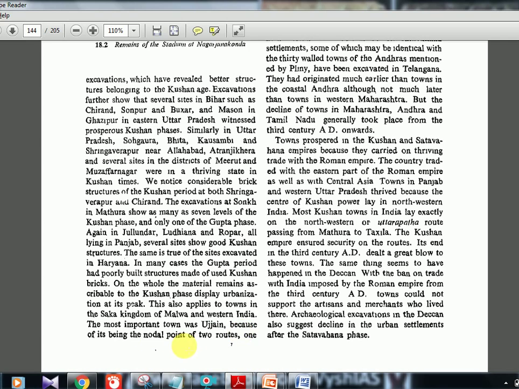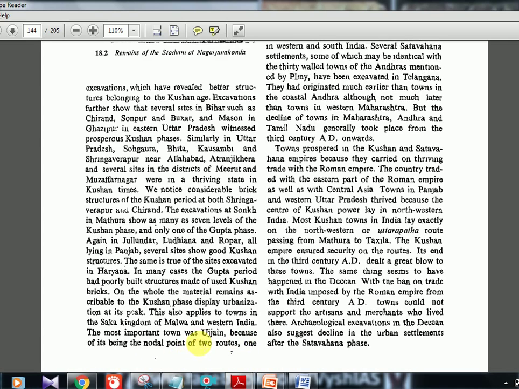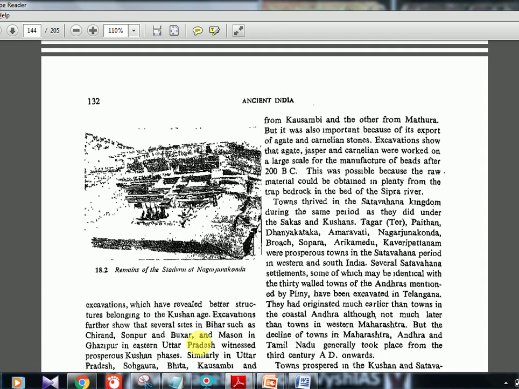Ujjain was important because of it being the nodal point of 2 routes. Okay, Ujjain I told you it was a nodal point, a connecting point of 2 routes, Taxila and Ujjain, and Kausambi and the other from Mathura. It was also important because of its export of agate and carnelian stones. Excavations show that agate, jasper, carnelian, many kinds of stones were there, and large scale manufacture of beads after 200 BC. This was possible because the raw material could be obtained in plenty from the trap bedrock in the bed of the Shipra river. I already told you the Shipra river was there in Ujjain, and in the river bed you can find a lot of these kinds of stones, agate, jasper, carnelian and all, and so export was flourishing in Ujjain.